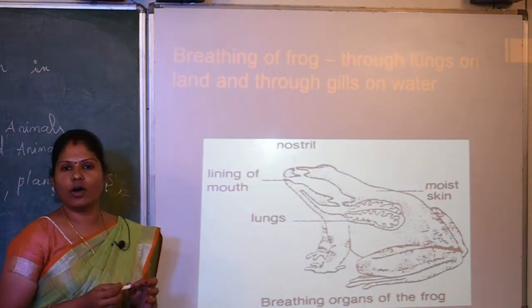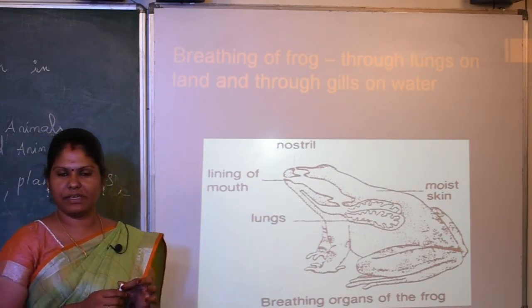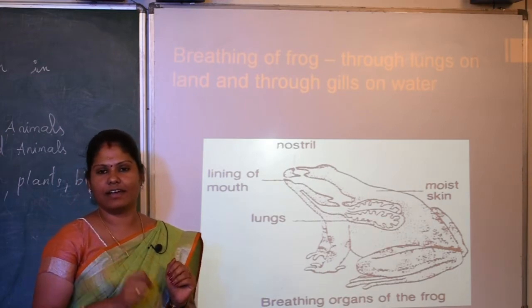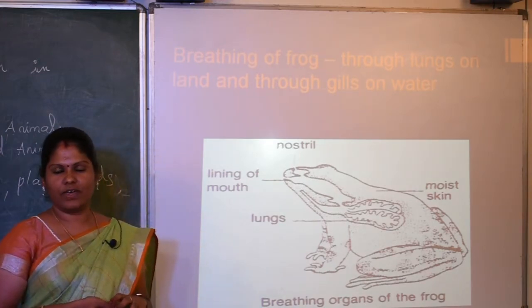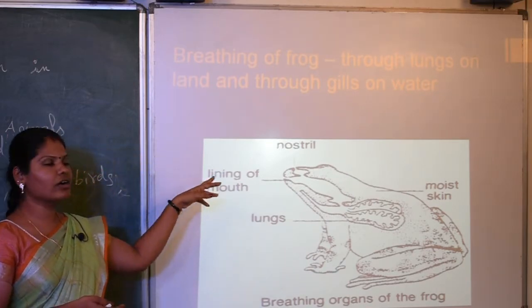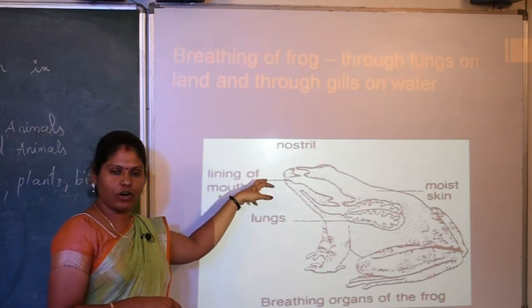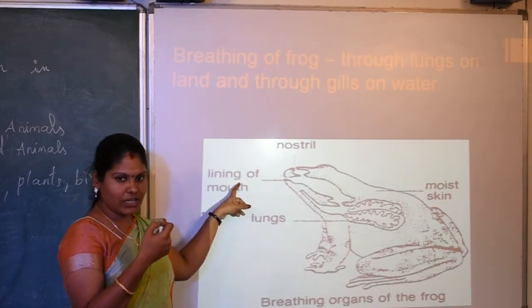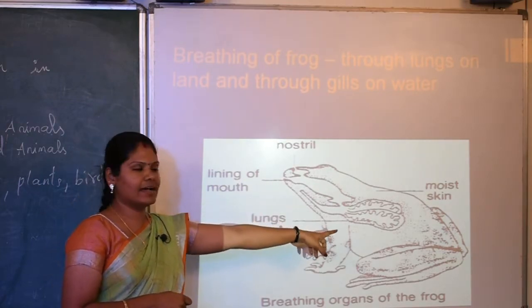So you all know a frog is an amphibian. What is an amphibian? If an animal lives both on land and in water, it is called an amphibian. In the same way, the frog can live both on land and in water. So how does the frog breathe? In the same way, the frog has lungs. With the opening of the mouth, the oxygen enters the mouth and reaches the lungs.